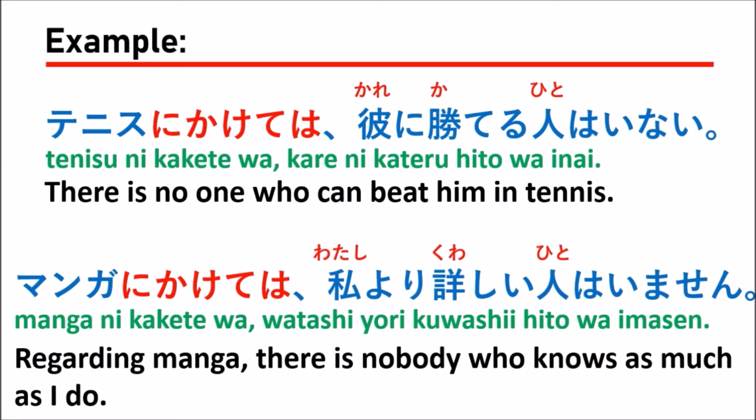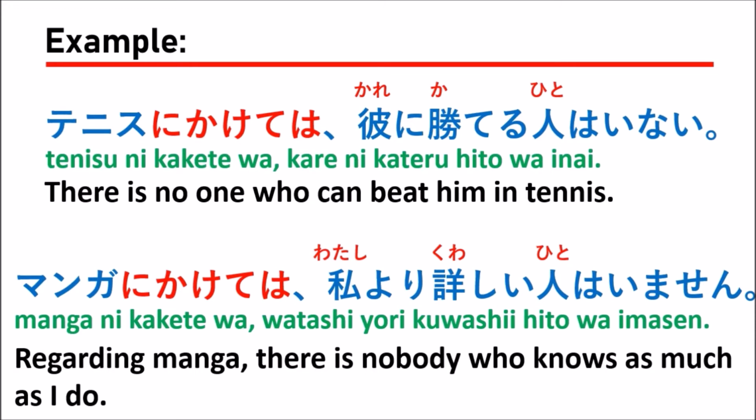And for the second sentence, similarly, manga ni kakete wa watashi yori kuwashii hito wa imasen. That means when you talk about manga, nobody else knows as much as I do, because I have read a lot for many years and I am very interested in manga.